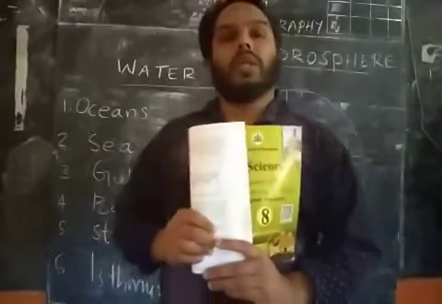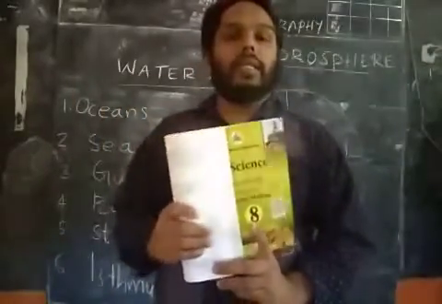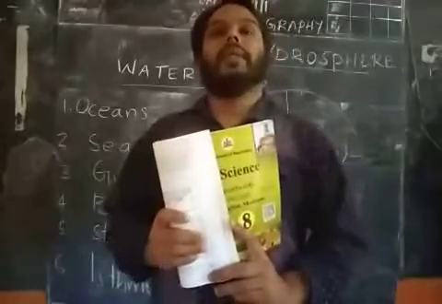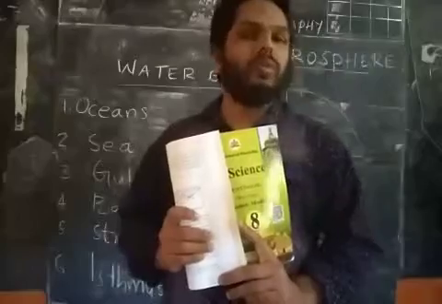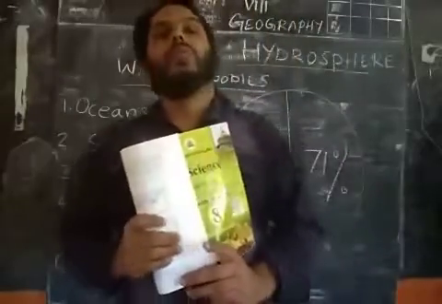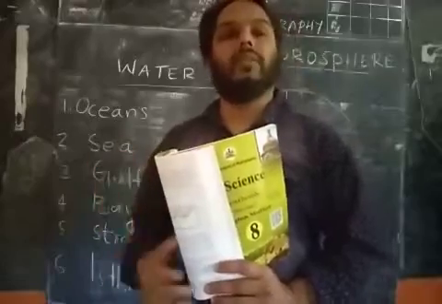This is how we are making electricity from water. Moreover, we are generating electricity from wind also. We call it wind energy. Electricity is very important for our life.